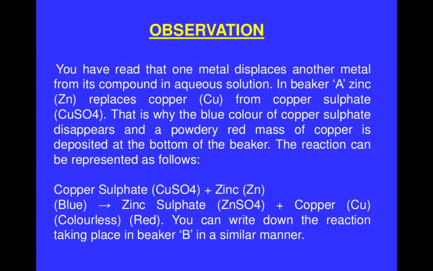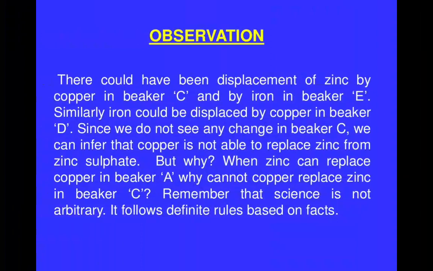Now the reaction is copper sulfate, that is CuSO4, plus zinc, that is Zn. Copper sulfate is blue, and it will form zinc sulfate, that is ZnSO4, which is green in color, plus copper, that is colorless. You can write down the reaction taking place in beaker B in a similar manner.